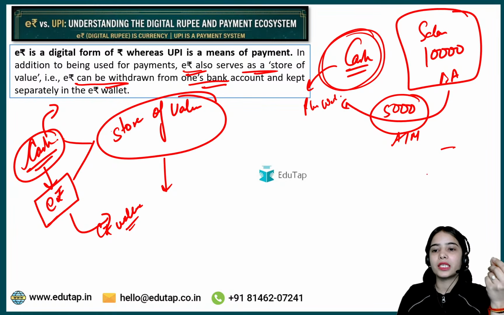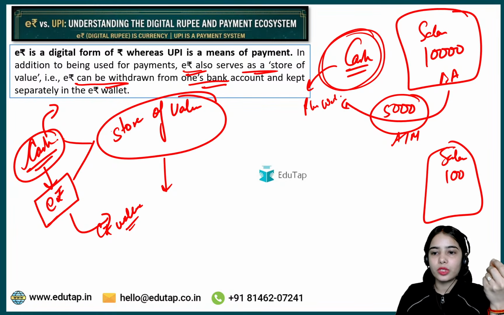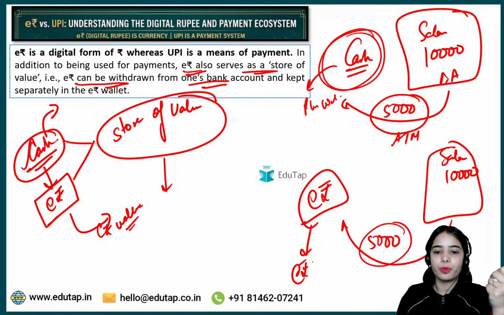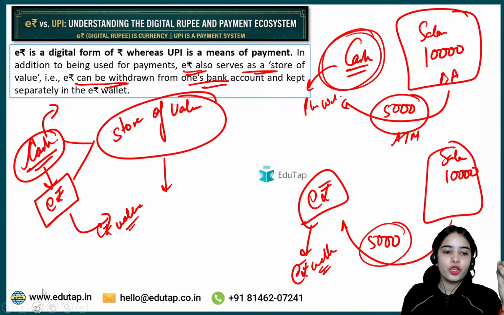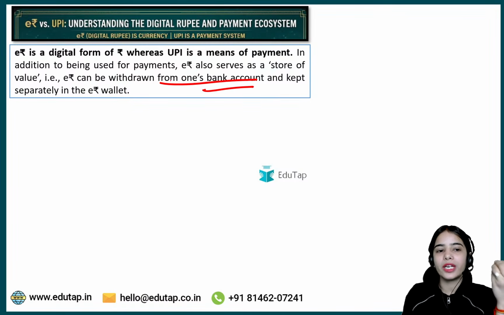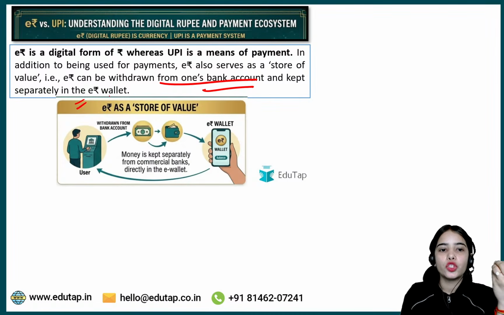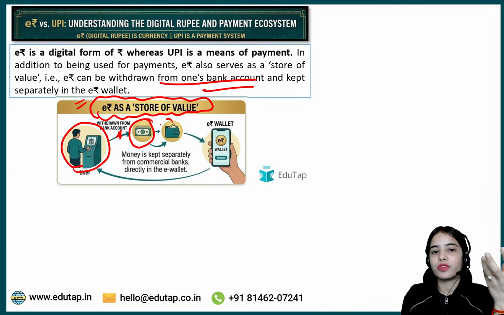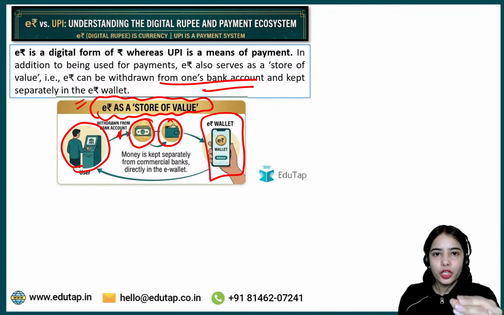Similarly, let's say you have got a salary of 10,000. You know that you will be using 5,000 on a regular basis. So you take out this 5,000 in the form of e-Rupee and keep it in your e-Rupee wallet. So e-Rupee can be withdrawn from one's bank account and kept separately in the e-Rupee wallet. It has the store of value function just like cash. Like users withdraw money from their bank account to keep it as cash in the physical wallet, similarly e-Rupee can be taken out to be kept in the e-Rupee wallet.